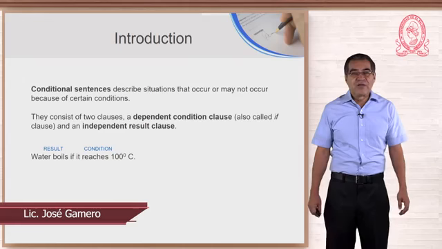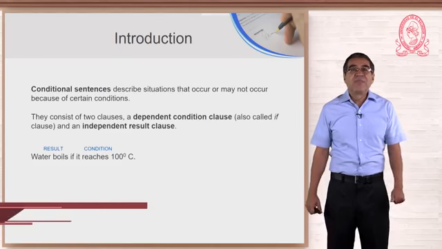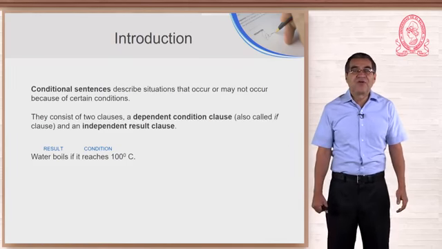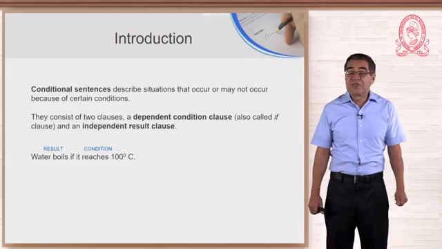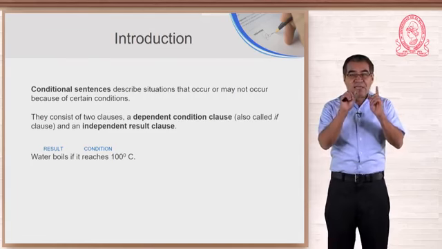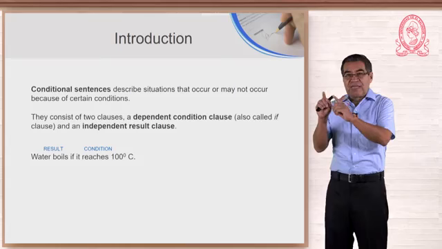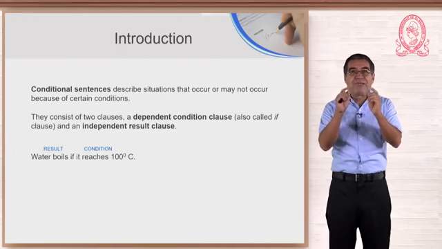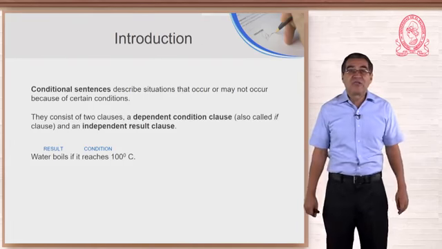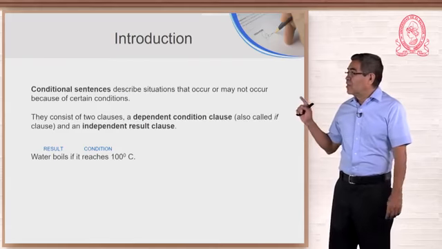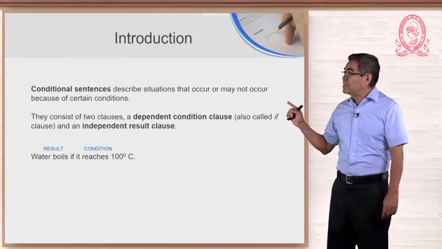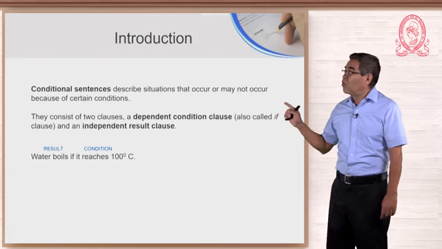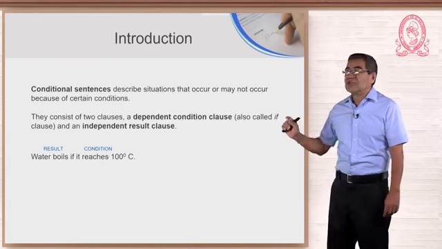Today we talk about conditional sentences. Some people think that conditionals are difficult, but that is not true. You pay attention to little details and then you're done. It will be a piece of cake. Let us start with a definition. Conditional sentences describe situations that occur or may not occur because of certain conditions.